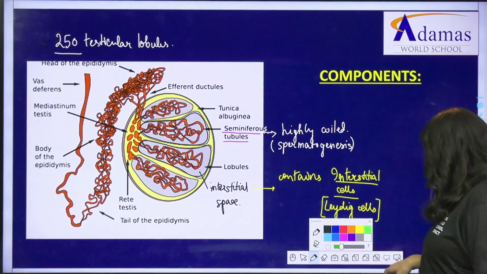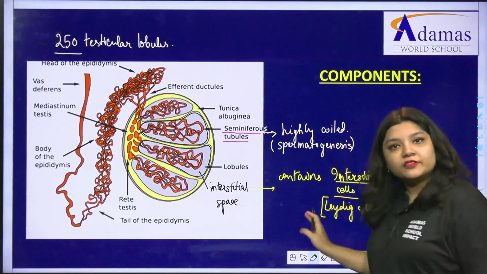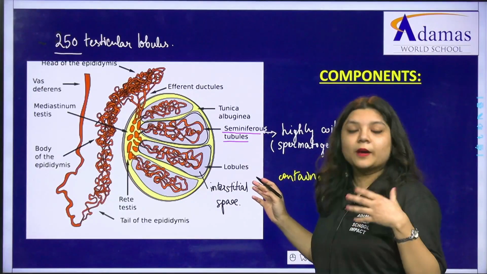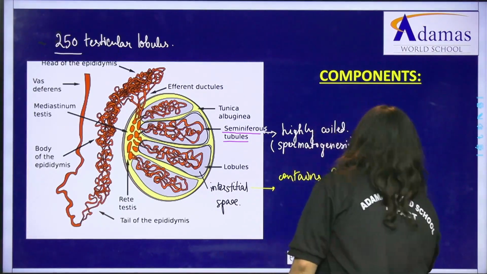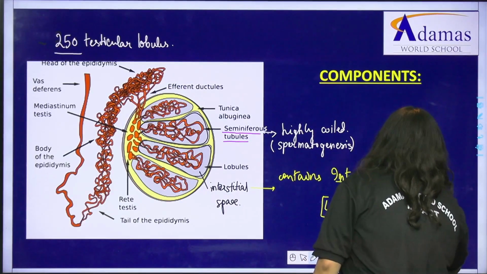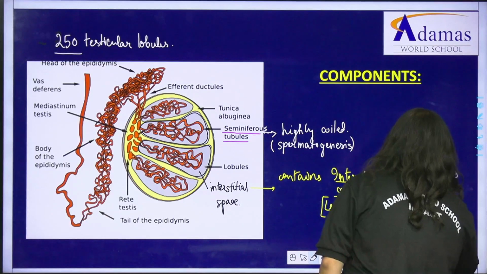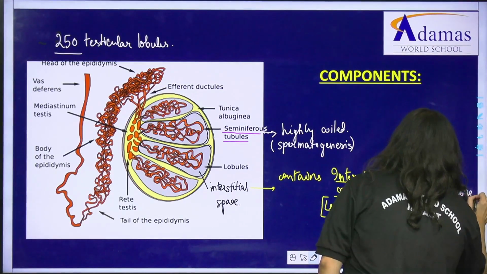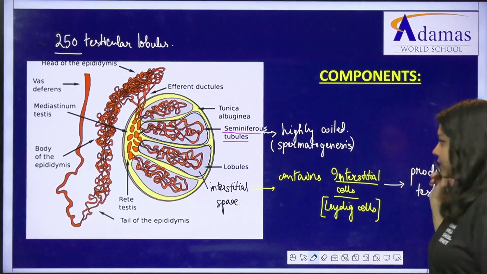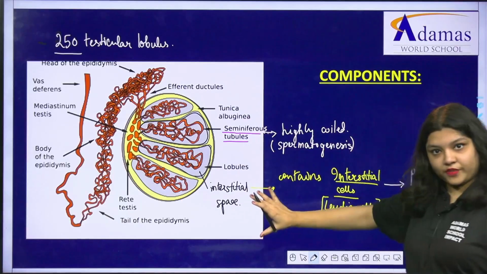What is the function of these interstitial cells? Interstitial cells do the important function of producing the male hormone, that is testosterone, right. So what does the interstitial cell do? Interstitial cell produces testosterone. Okay, I guess this is fine. That covers the inside of the testis.